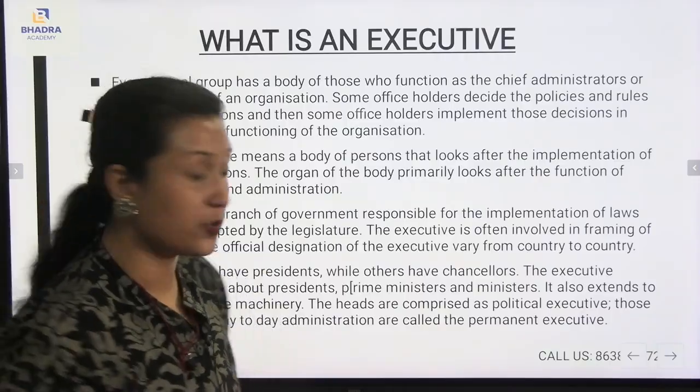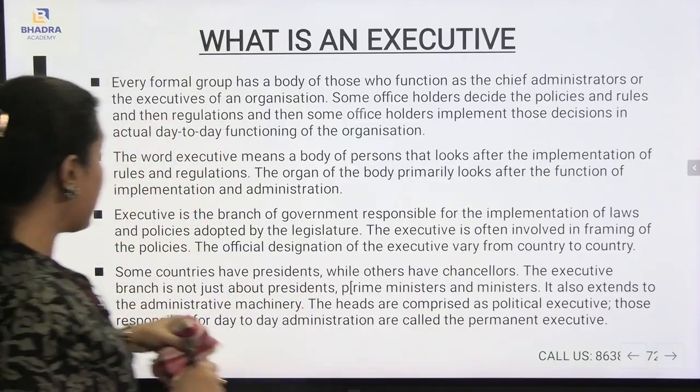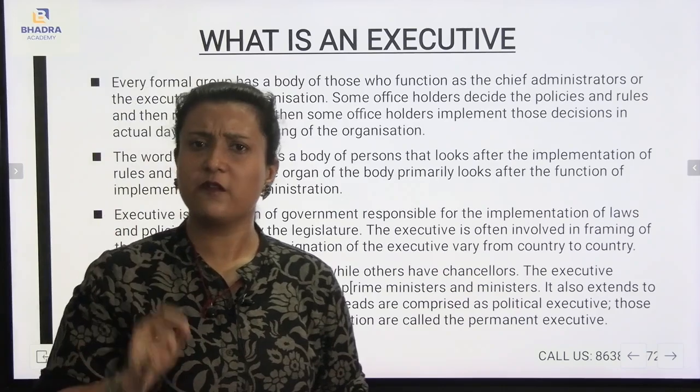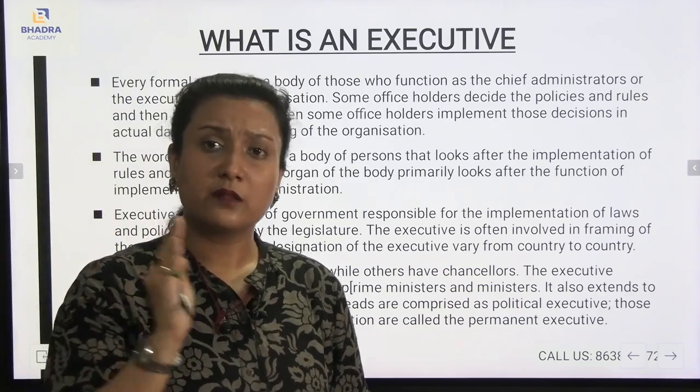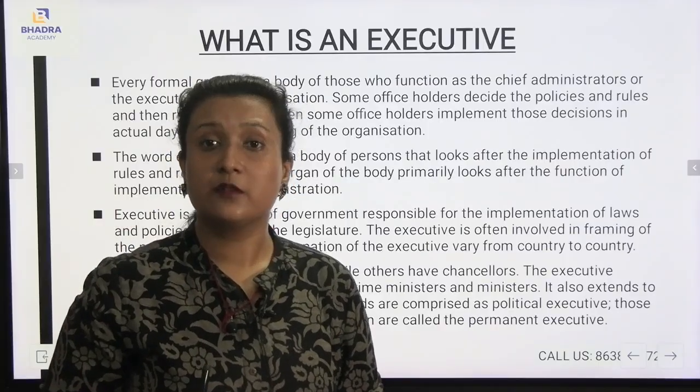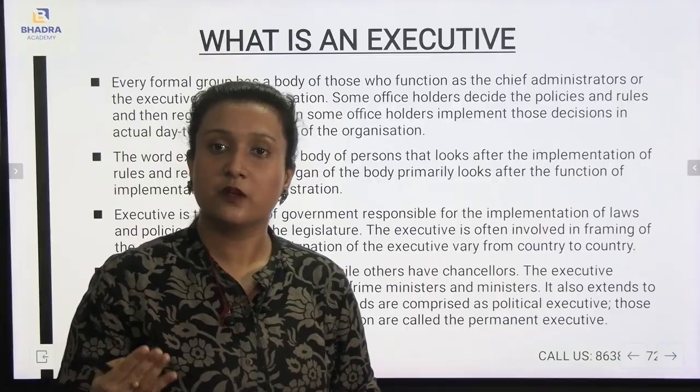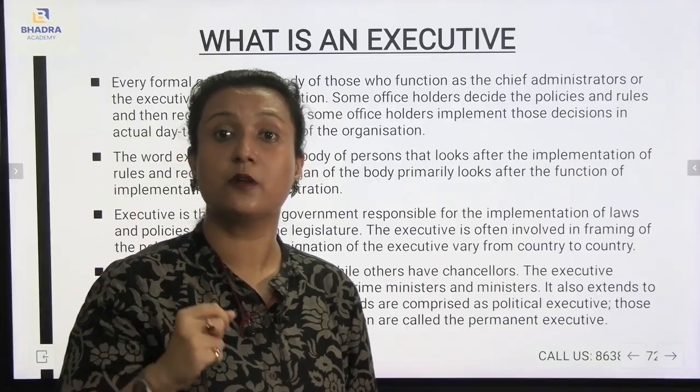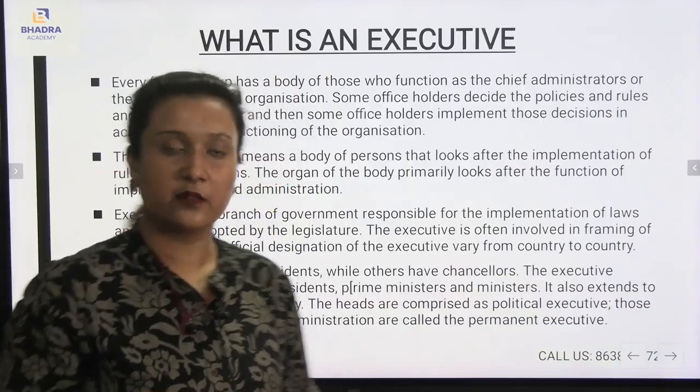So it varies from country to country. It extends to the administrative machinery. Very, very important: it doesn't only comprise the ministers, but also the administrative machinery, where the policies are implemented.